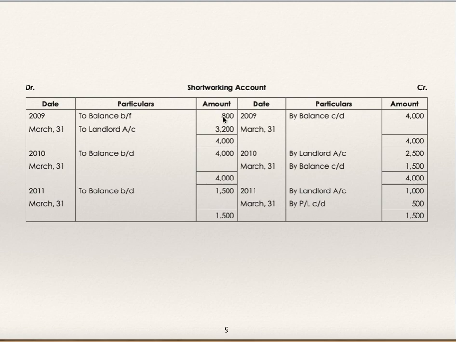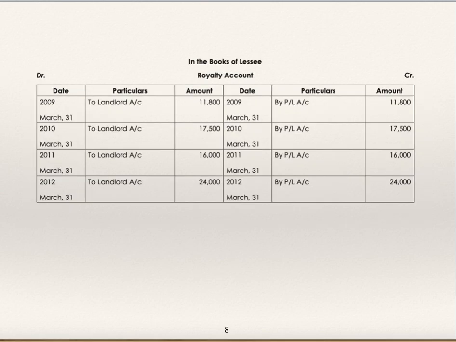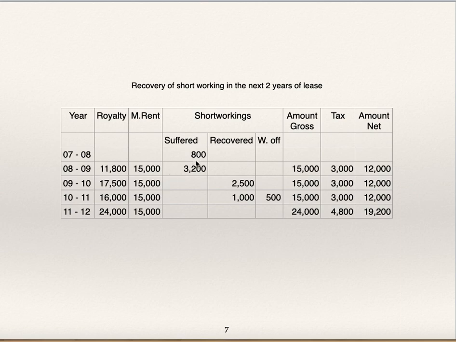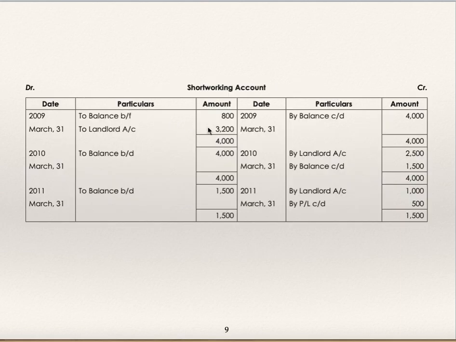Short working account, to balance brought down 800, to landlord 3,200. To balance brought down 800, you are preparing the account from the year 1st April 2008. To landlord 3,200. Royalty account debit, short working account debit to landlord. Just now I have told you the journal entry. By balance carried down, to balance brought down, same amount 4,000.